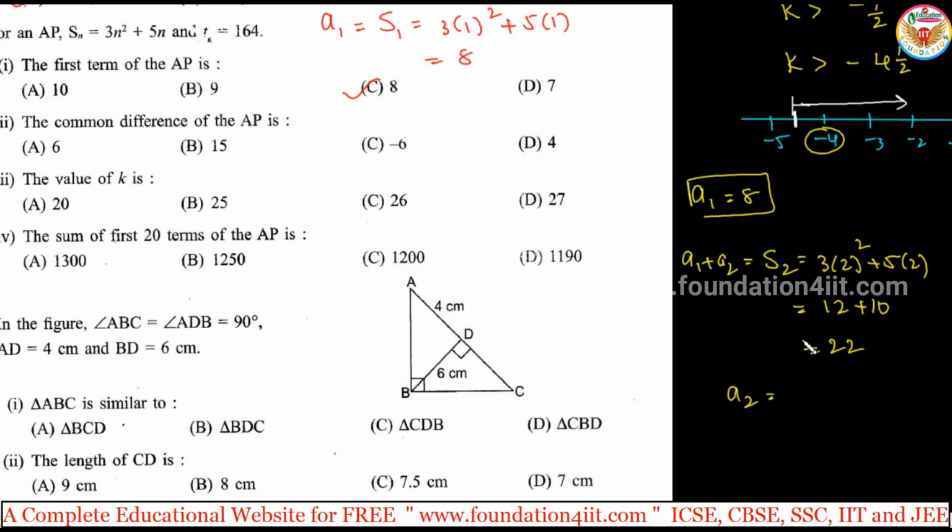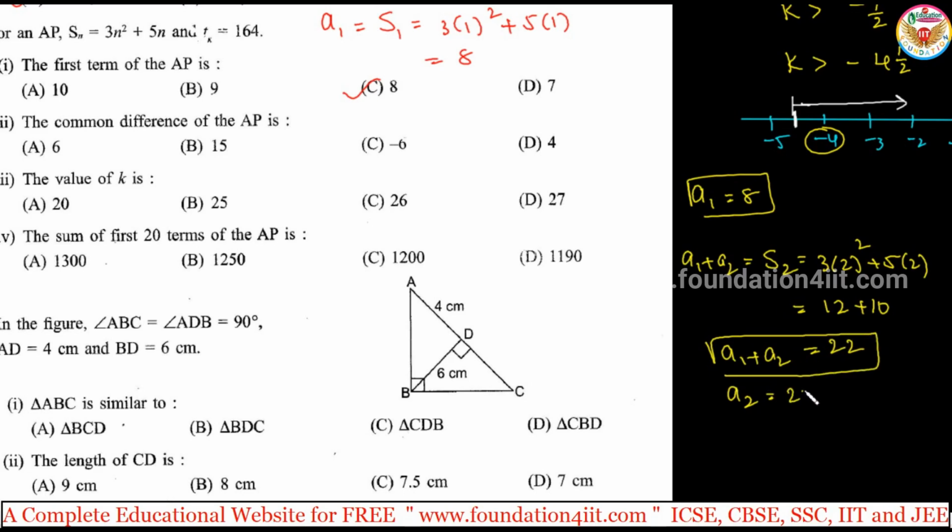Then A2 is equal to 22 minus 8, because A1 plus A2 together is 22, so A2 is 14. Second minus first, 14 minus 8, is 6. So the common difference is 6.